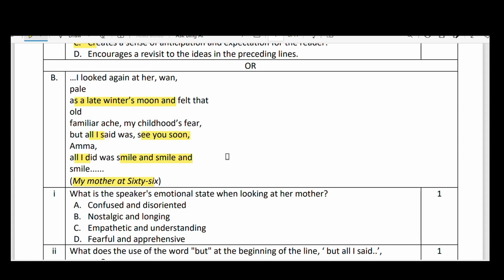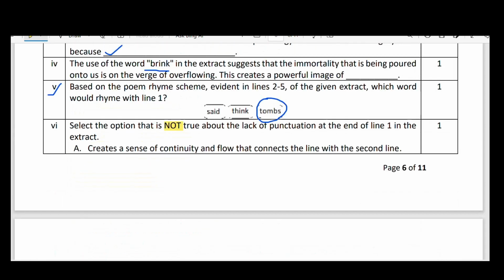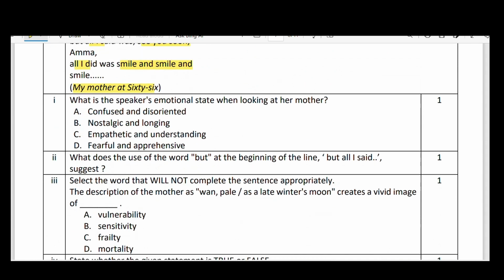So all these are the literary devices used in this particular poem. Okay, and what is the theme? What are the questions asked here? Let us go to it.